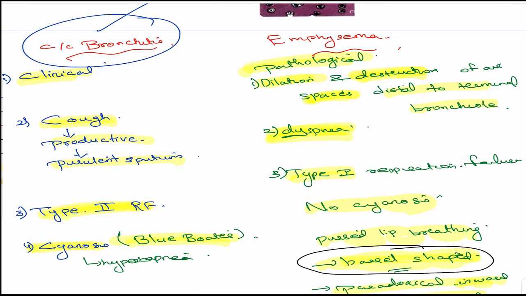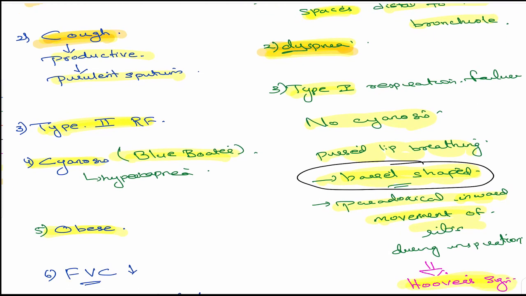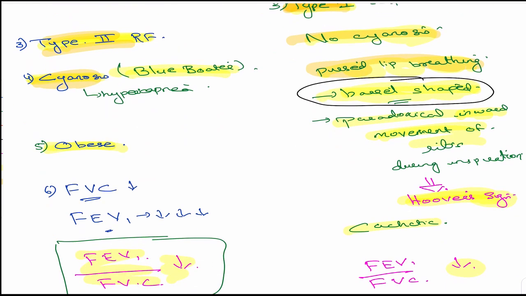Then the differences: cough is a major symptom here, dyspnea is a major symptom there. Then type 2 respiratory failure here, type 1 on the other side. When it's type 2 there is cyanosis; here there is no cyanosis, but there is pursed-lip breathing. Then this one is obese, this one is cachectic.